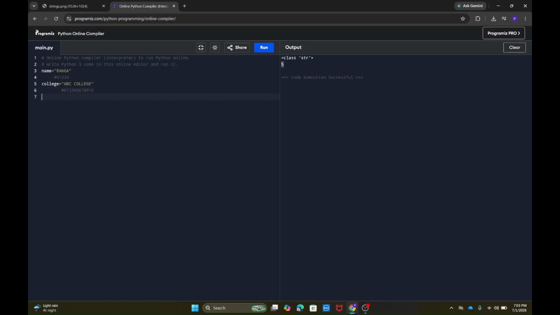So if I print college of 0, what is it going to print? It's going to print A. If I print college of 3, it's going to print an empty space, because at that index position we have an empty space. So nothing gets seen on the output section. But if I print college of 10, then it prints E, because E has index position 10.